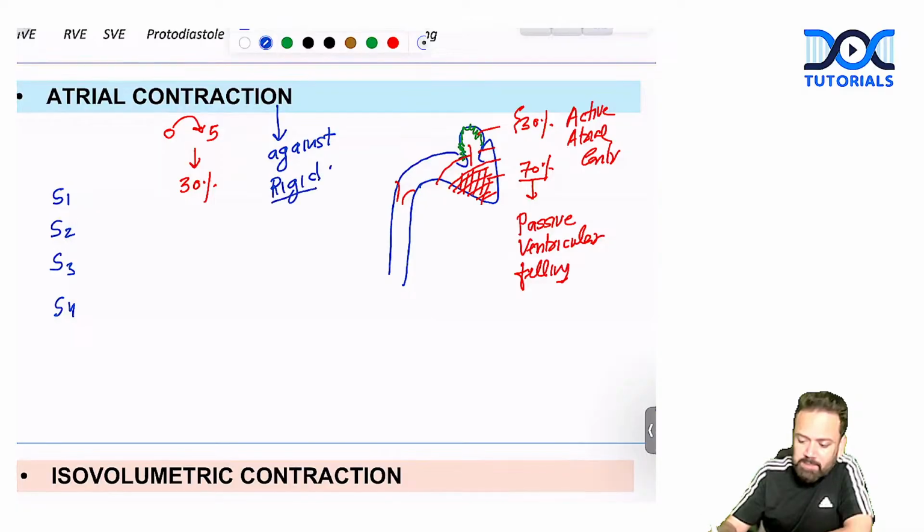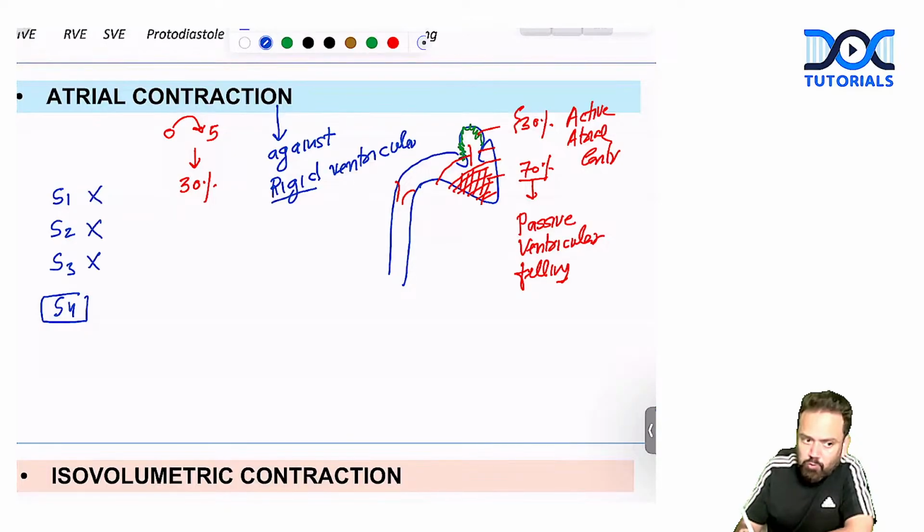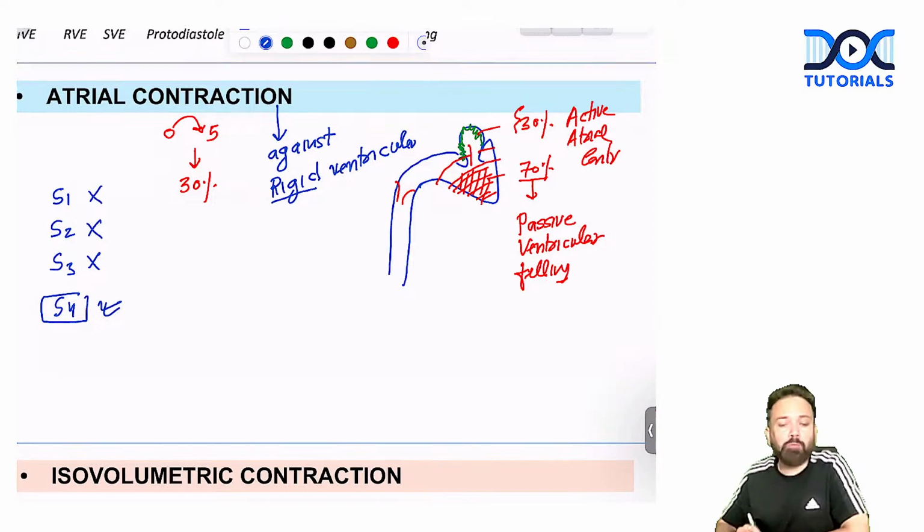Only if the wall is rigid, only then can there be a heart sound called not S1, not S2, not S3, but S4. So I hope from now onward, throughout your medical career, you are not going to forget S4. S4 is a sound which is produced by atrial contraction when atria are contracting against a rigid ventricular wall. Clear?